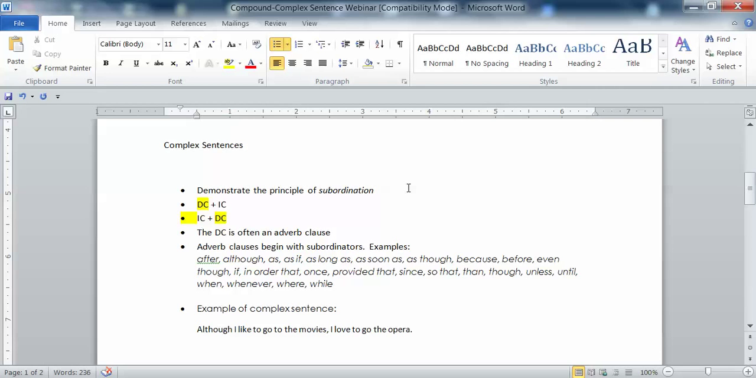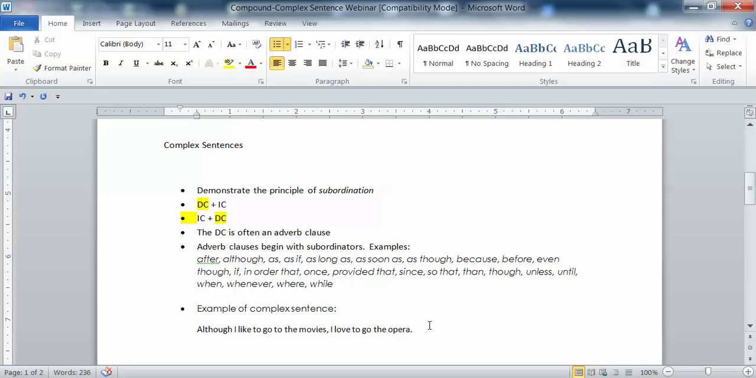But they always begin with something called a subordinator. And here are some examples of subordinators: after, although, as if. You can read all of those there, okay? So those are some examples. It's certainly not all of the adverb clause subordinators, but those are some of the most popular ones.